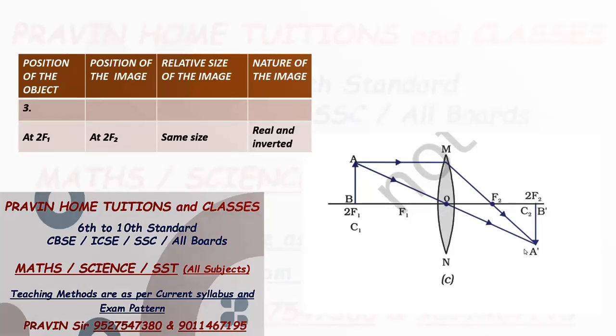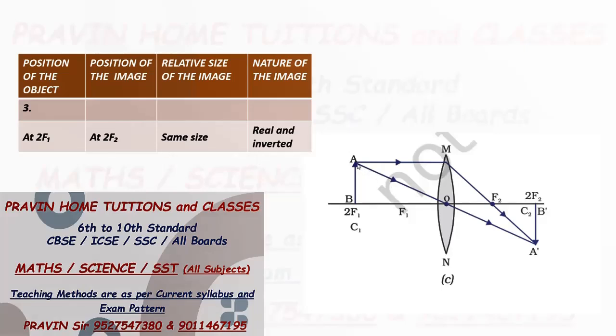Now third case, object is placed at 2F1. First ray selected parallel to the principal axis, after refraction passes through the principal focus on the other side.